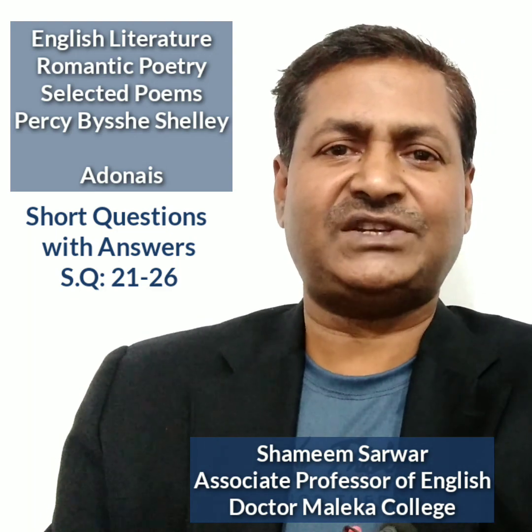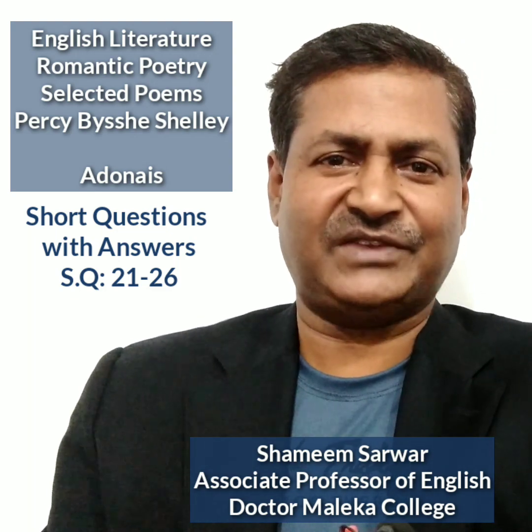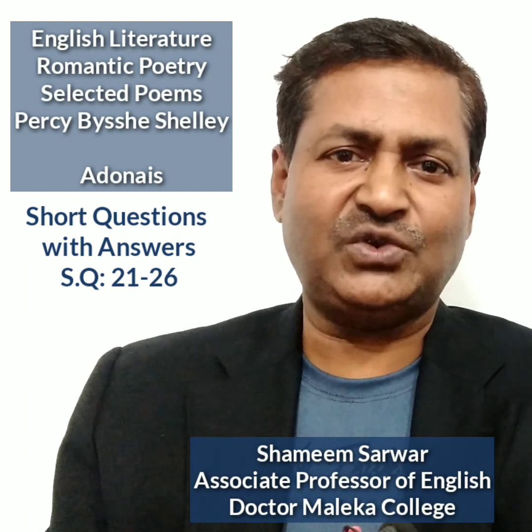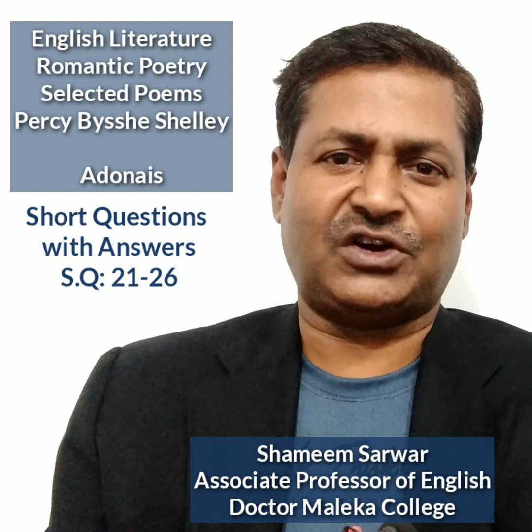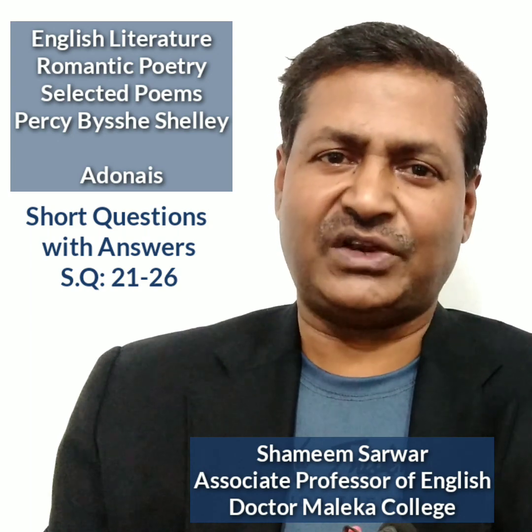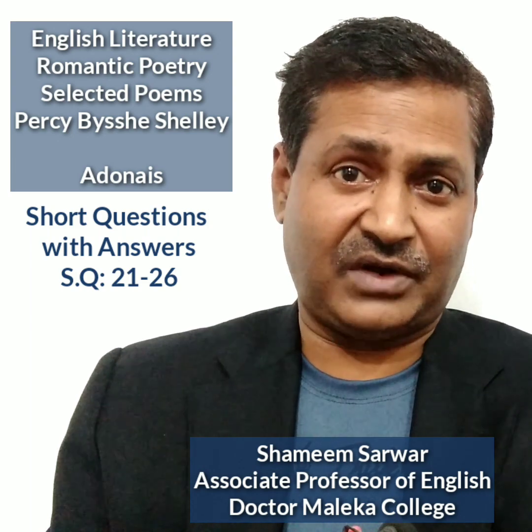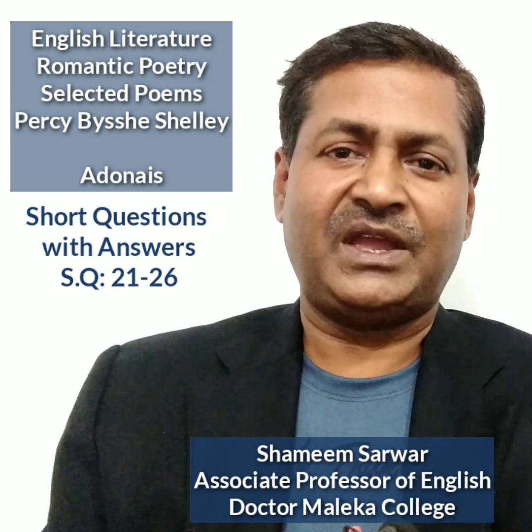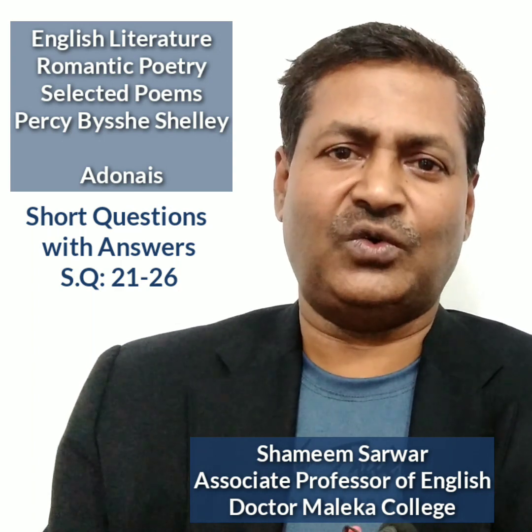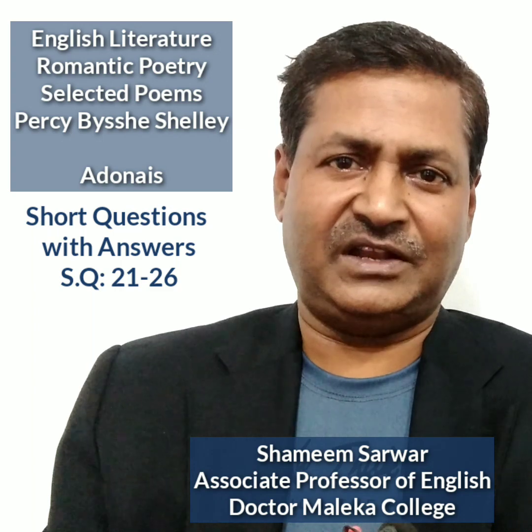Question 25. Write a short note on Urania. Answer. Urania was in Greek mythology the muse of astronomy and a daughter of Zeus by Mnemosyne, and also a great-granddaughter of Uranus. Urania is also known as Venus or Aphrodite, who is Adonis' lover in the myth.